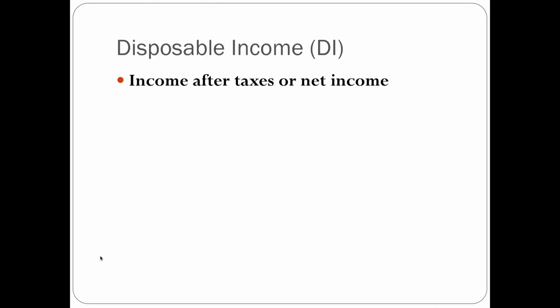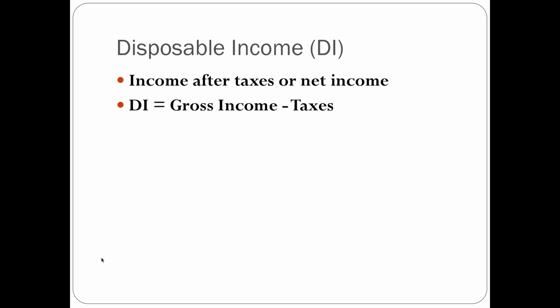So let's start off by talking about disposable income. Disposable income, or DI, is income after taxes or net income. So disposable income is the income you earn after taxes. I think of it in terms of net income. I think of the income you catch after taxes, the income you net after taxes. Think about fishing, what you would net after taxes. So net income is what you earn after taxes.